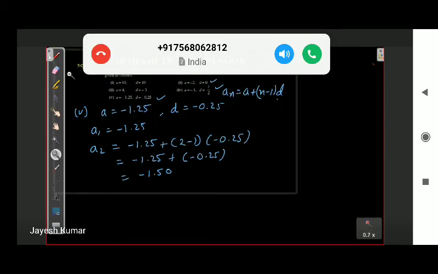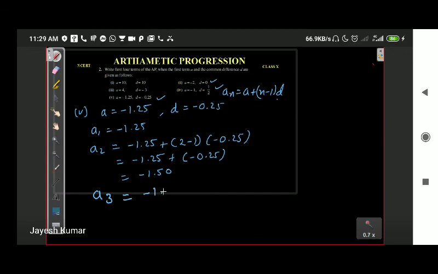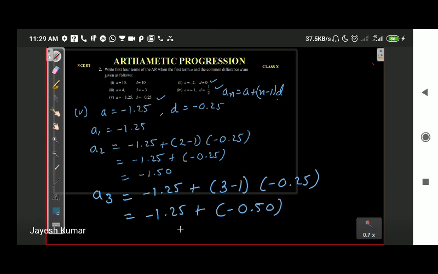In the same manner, you will have A3. A3 is minus 1.25 plus (n minus 1), where n is 3, so 3 minus 1, into minus 0.25. So this will be minus 1.25 plus 2 into minus 0.25, that will be minus 0.50. So the final answer is minus 1.75.